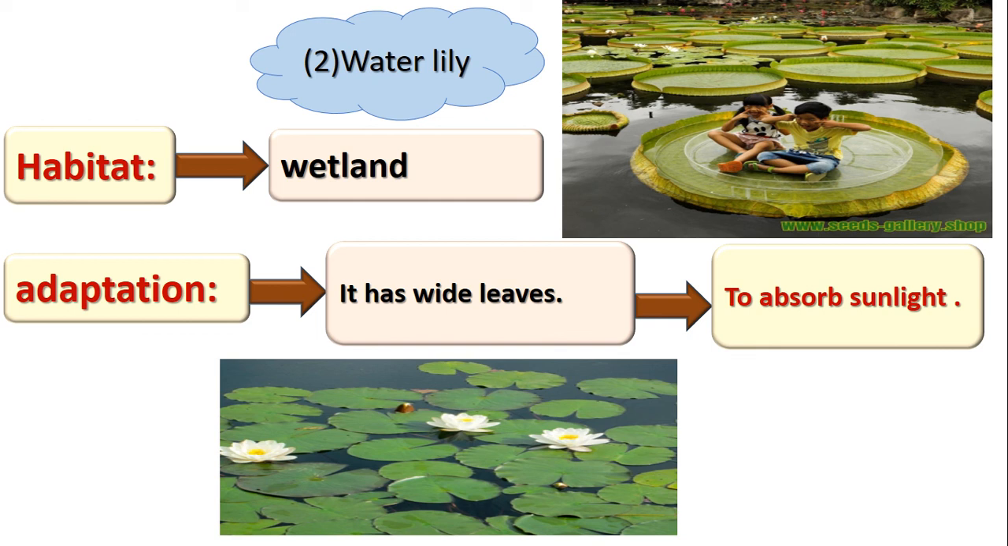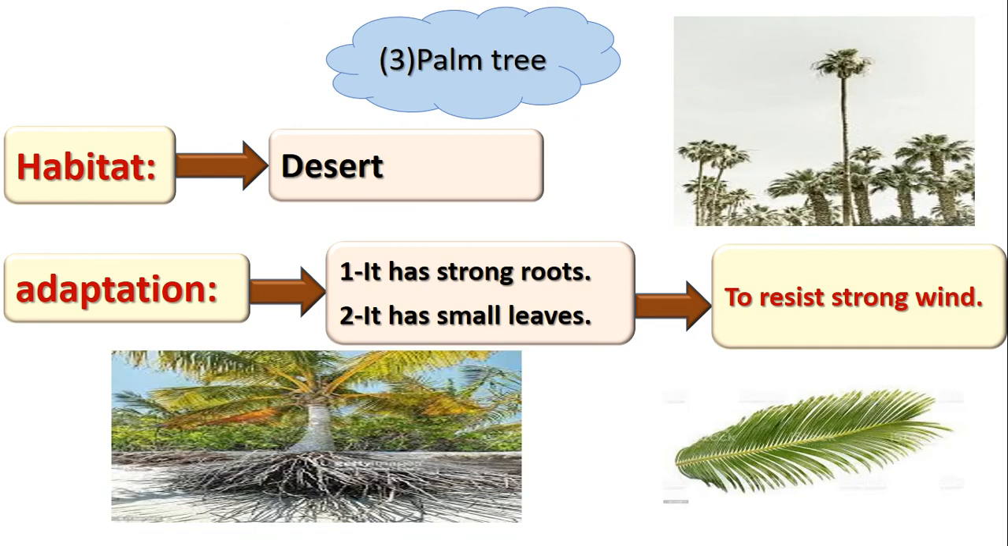Why does the water lily have wide leaves? What is the function, or the job, of leaves on any plant? We know that the leaves make the food of the plant by absorbing the sunlight. So the leaves of the water lily are wide. Why? To absorb the sunlight. Absorb means take the sunlight. Why are the leaves wide on the water lily? To absorb the sunlight. Excellent.